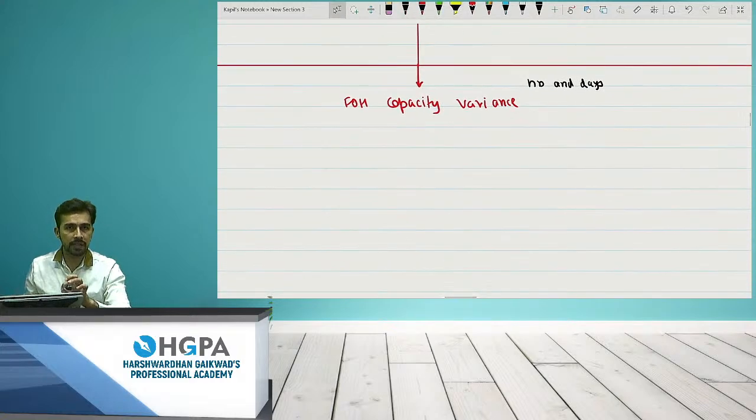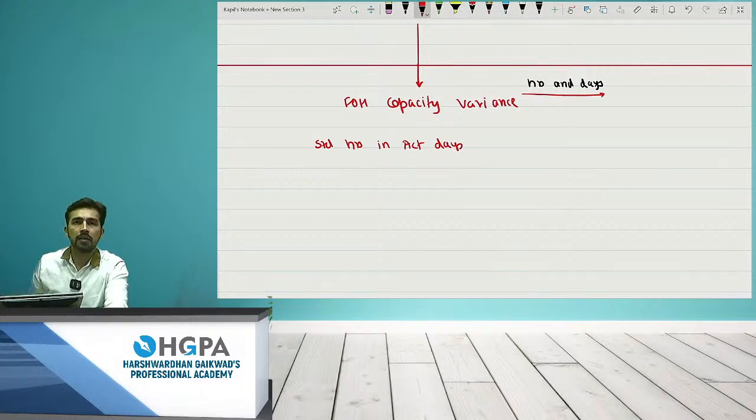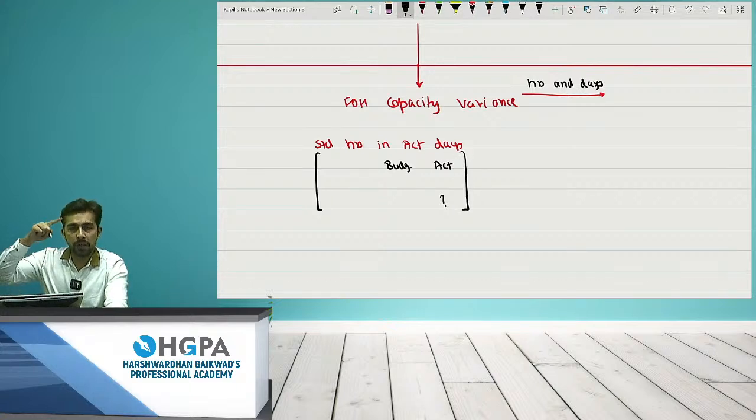Please pay attention. Now there is something extra to it. Hours and days, right? So what I'll do is, I'll write the sentence, standard hours in actual days. I just wrote like this, standard hours in actual days, right? And now I'll make a box over here and I'll write the answer budget and actual. Always the 4th is the blank column, that is question mark. So basically, if you remember, I used to make a table. The center table was standard comparable. So I'm not making a table. I'm just making a working note over here only, right?